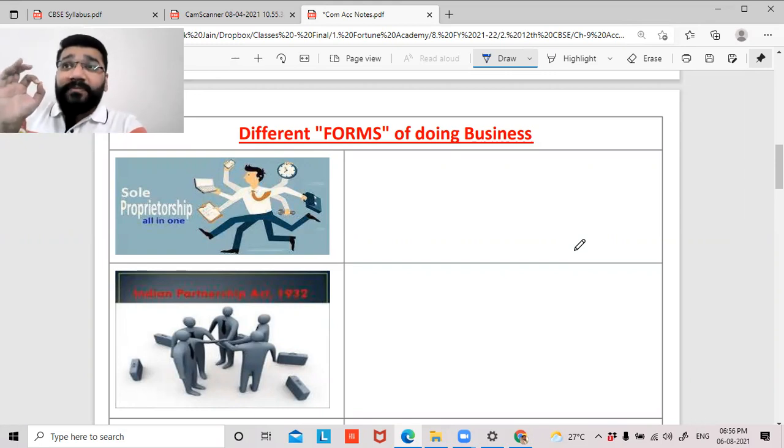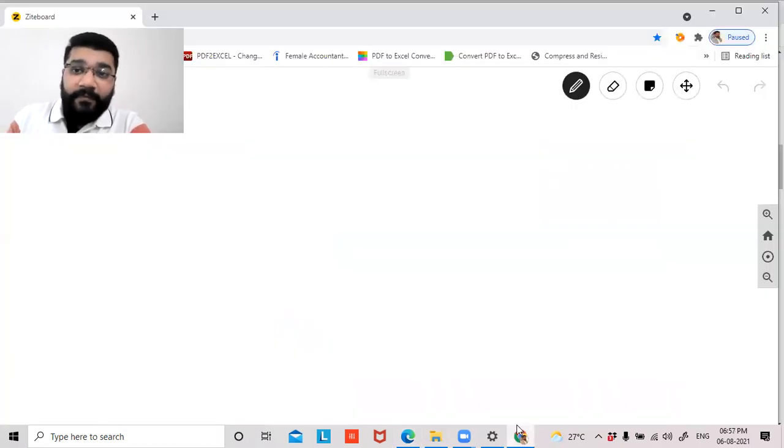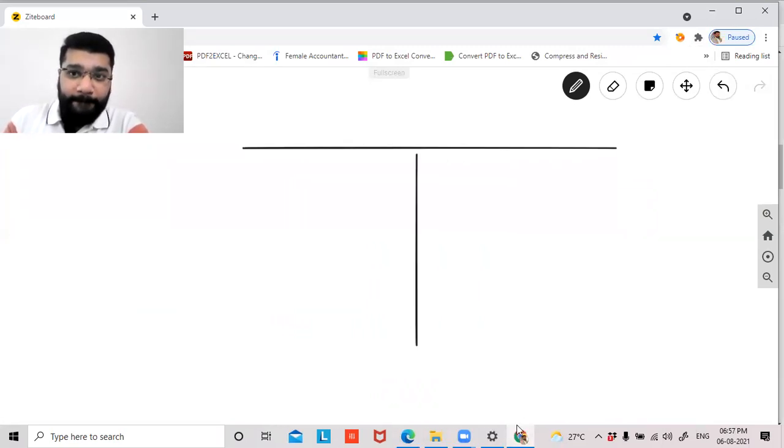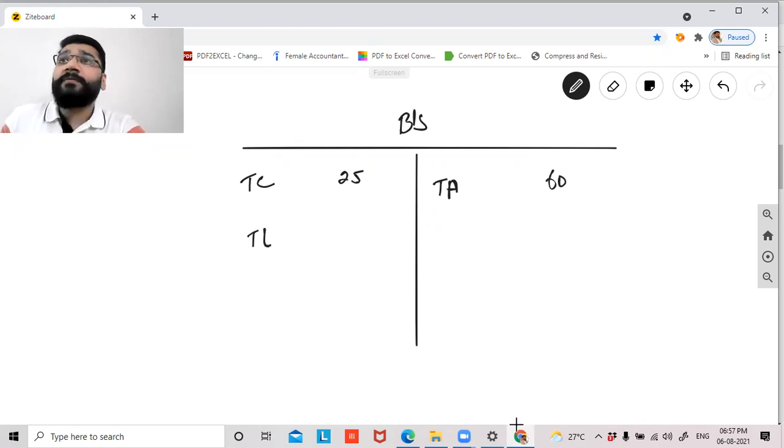If the assets of the business are unable to pay the liabilities of the business, the bankers can go up to the personal assets of the entrepreneurs and recover money from that. For instance, this is a balance sheet. Let's say the total assets is worth 60 lakh rupees. Total capital is worth 25 lakh rupees. And total liability is how much, guys? 60 minus 25.